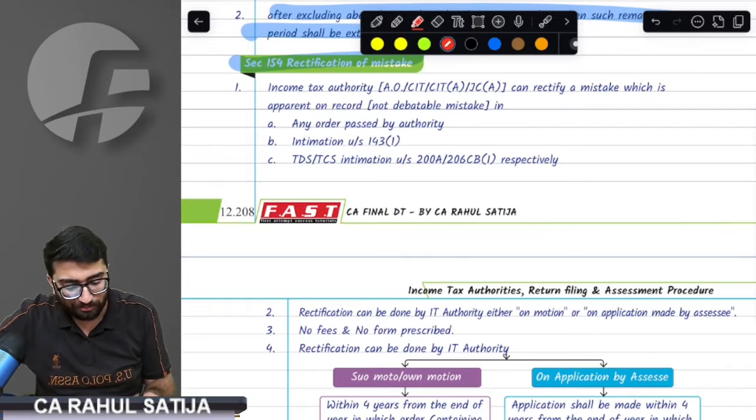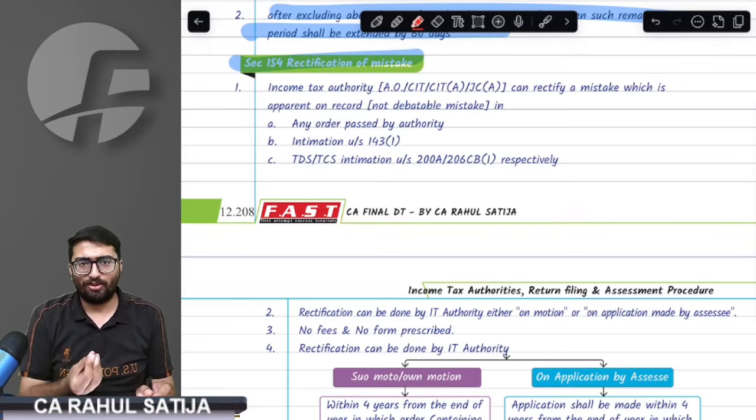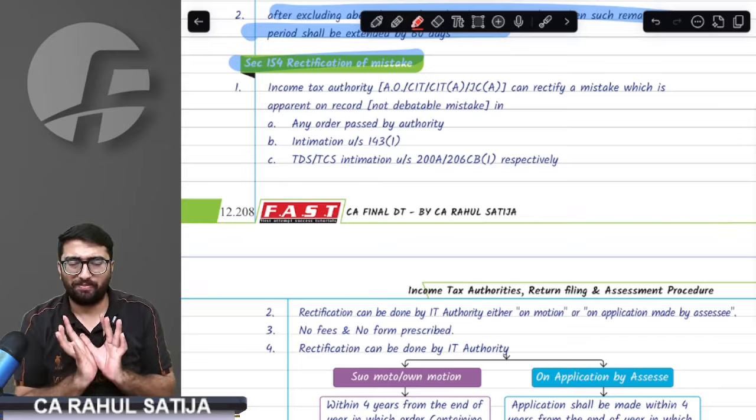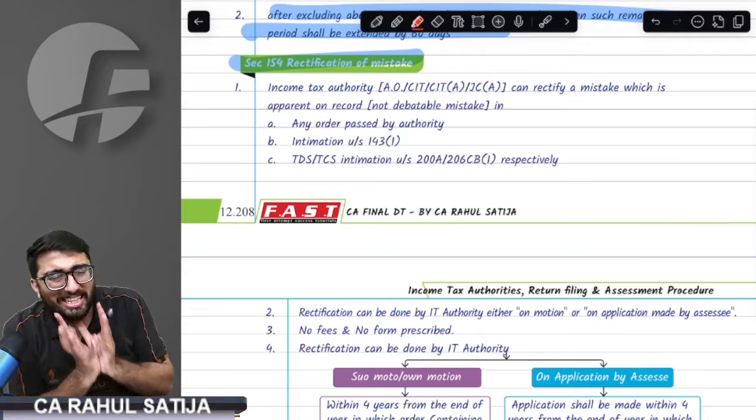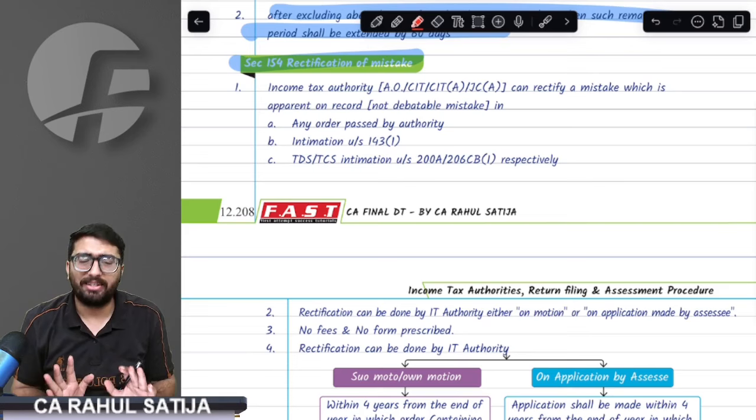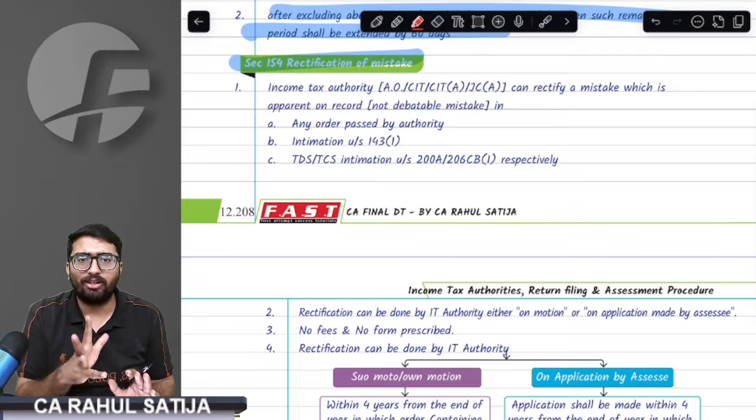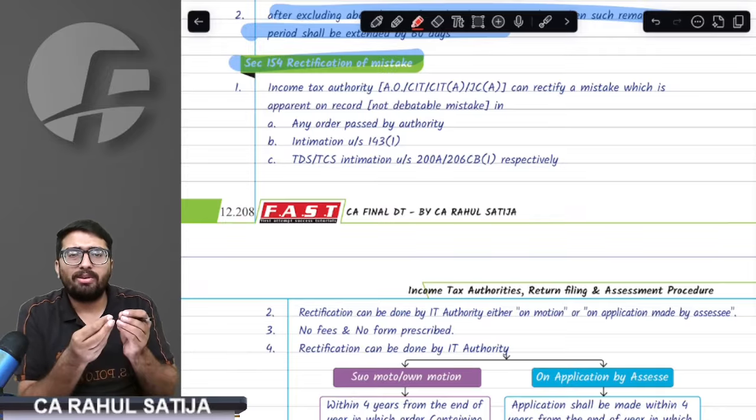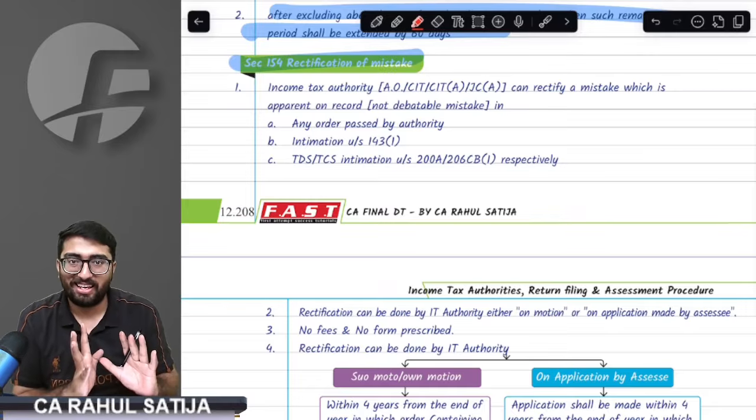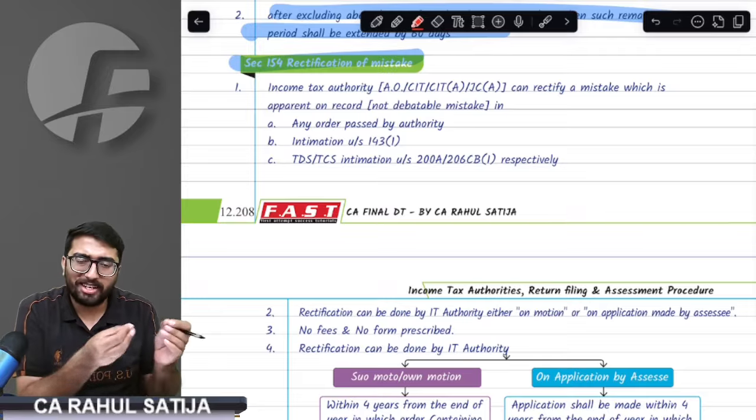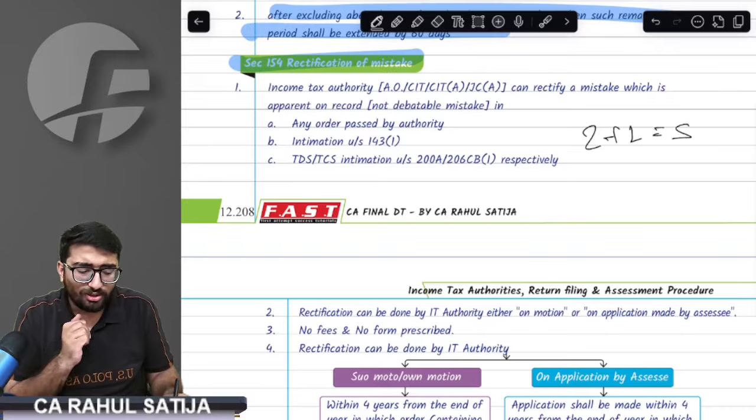You all are aware of this thing. See, if you have filed a return and there are some incorrect claims or something wrong which is apparent, you can absolutely see that it is wrong. If the assessing officer or any IT authority has passed an order which has a mistake, and the mistake is not debatable, for example, 2 plus 2 is written as 5, so this is not a debatable mistake.